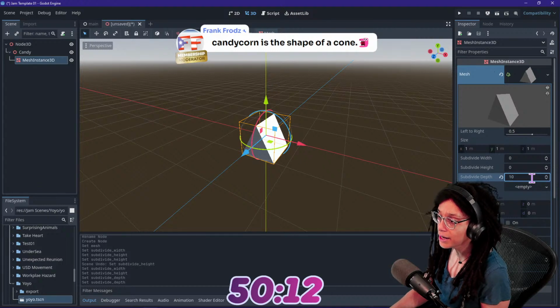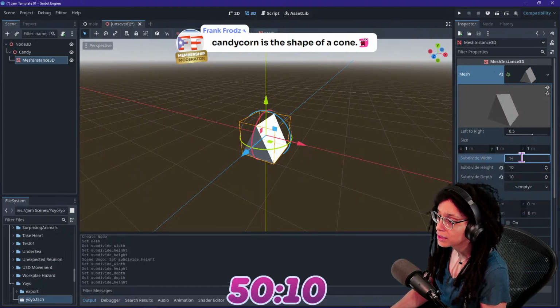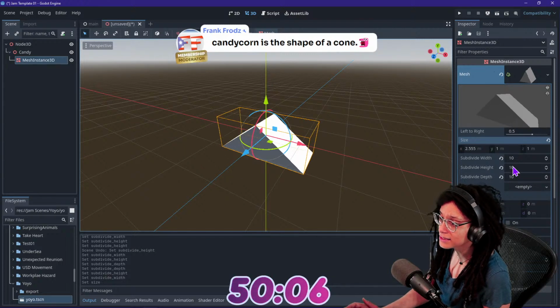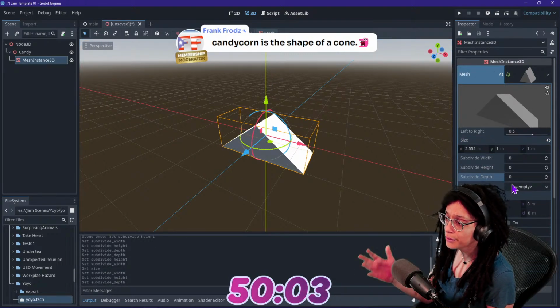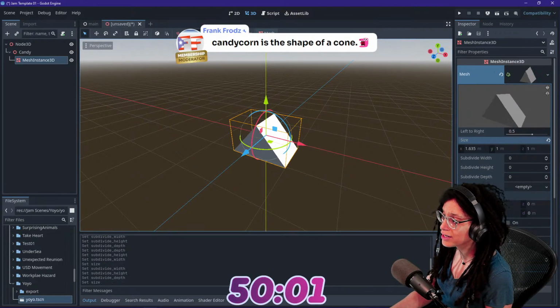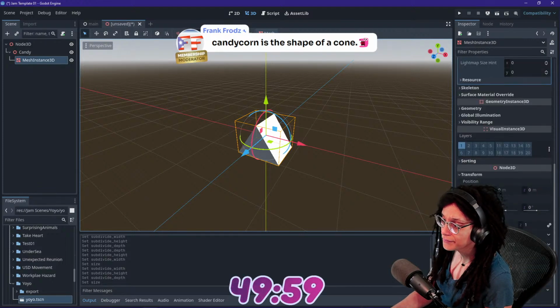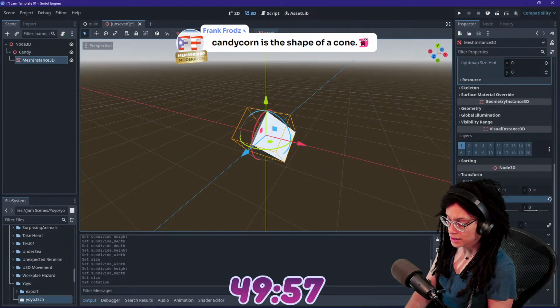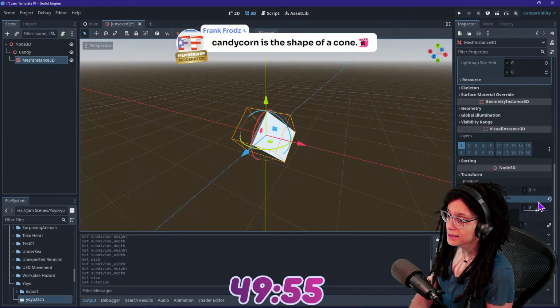Maybe just put this, I don't actually know if this does anything. If it does, I don't think it matters. This is useless. All right, reset it. I wasn't sure if it was going to make it softer around the edges. We're just going to let go of that. All right, I'm going to flip it 90 degrees so it makes some sense here.